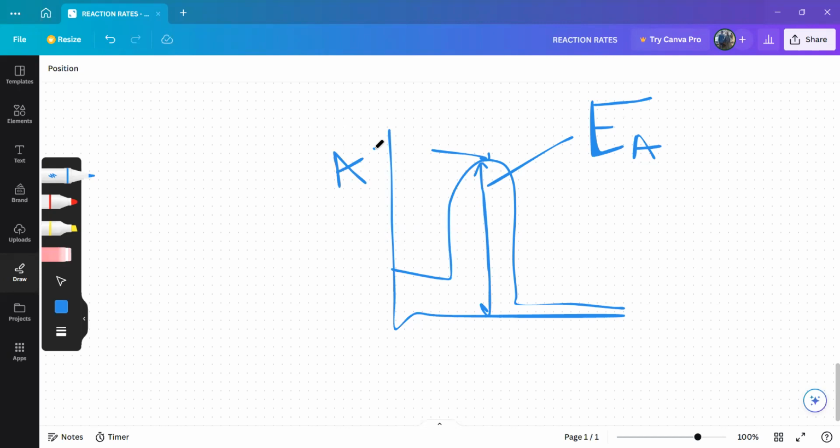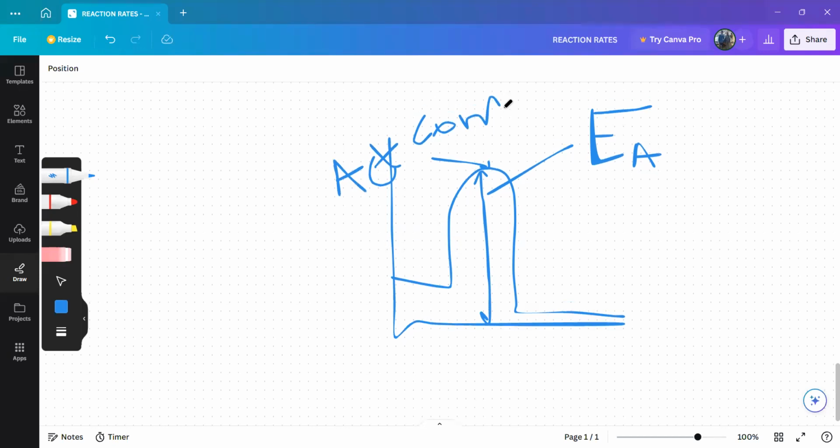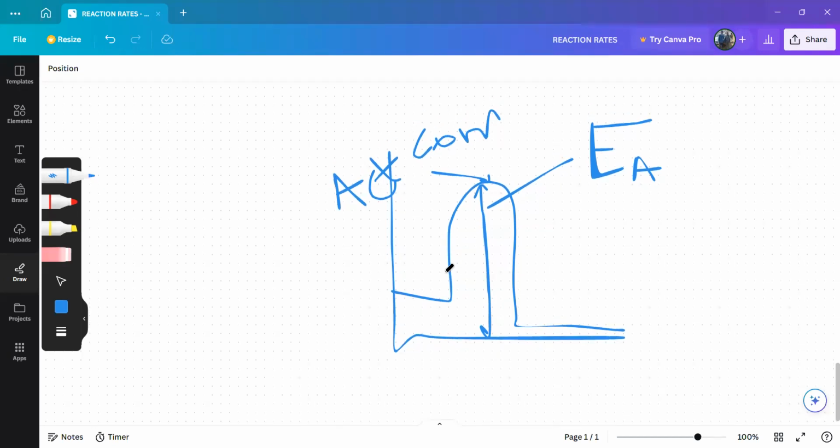Then this point here, like a peak, is called the activated complex. Activated complex. It is the point whereby the reactants change into the products. These are the reactants, these are the products. Everything up to this point is still reactants, but once I pass the activation energy peak I start being products. So the activated complex is the point whereby the reactants change into the products.